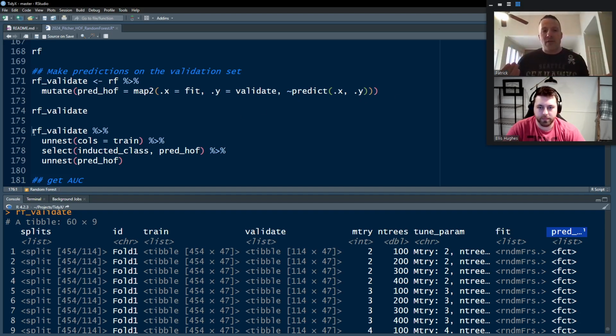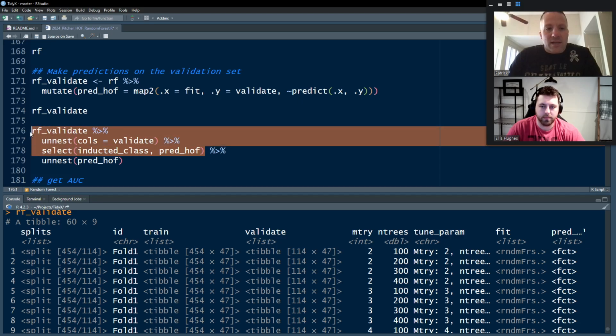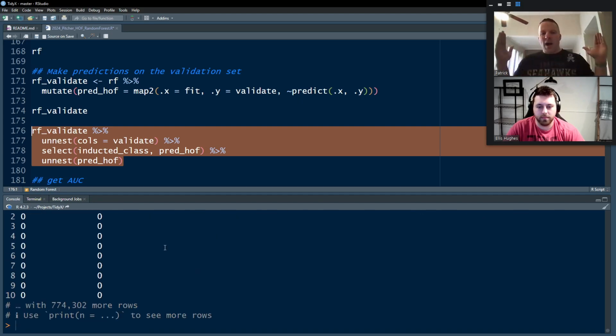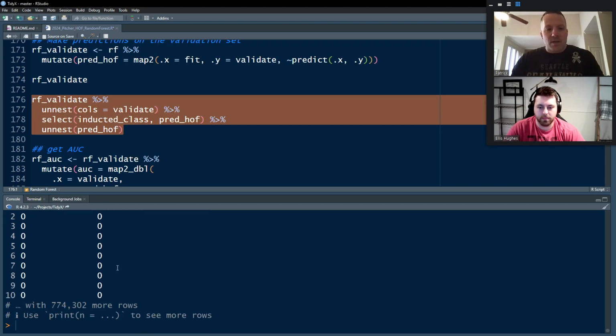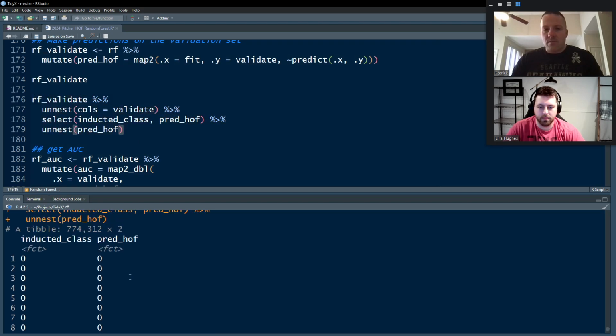So now that we have that, we can unnest the train column. Actually, should we be unnesting the validate column? Validate model. There we go. And we can unnest the validate model. We can select the 2 columns of interest. This is a really wide data frame right now, but this will give us a smaller one. Now we do the counts and we see that, okay, cool, we have our predicted outcomes and the actual class.